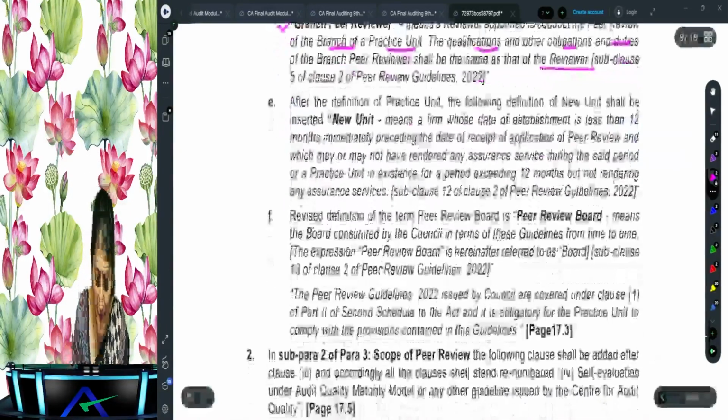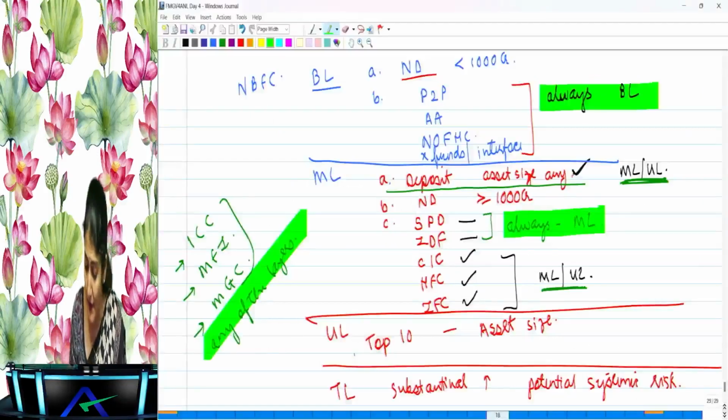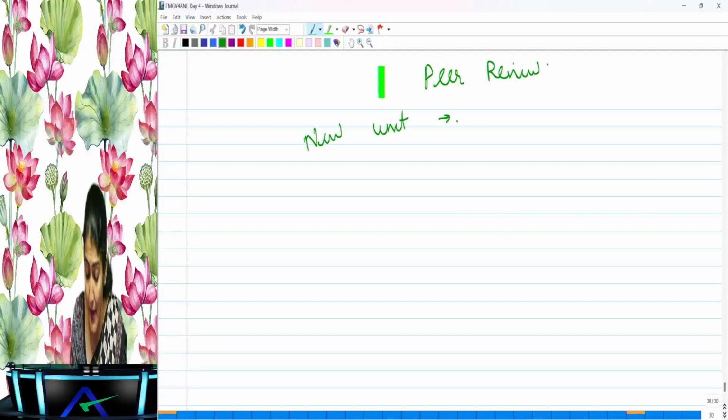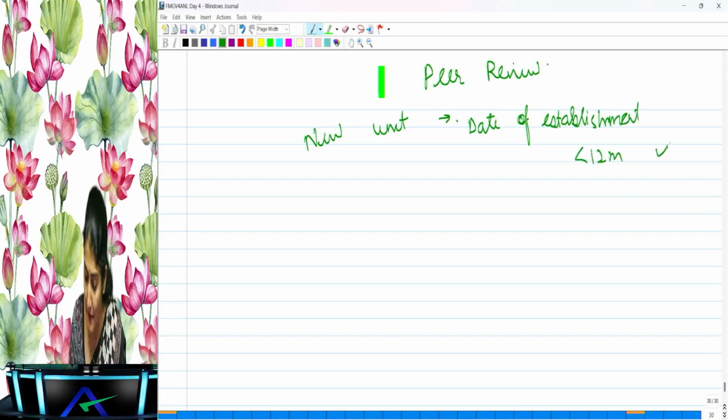Then they have defined a new concept called the new unit. Now I'm talking about the chapter on peer review, and there they have introduced the concept of the new unit. And what does it say? You have received a request for getting the peer review done, and since the date of your establishment, you have not yet completed 12 months, and whether or not you have provided assurance services.